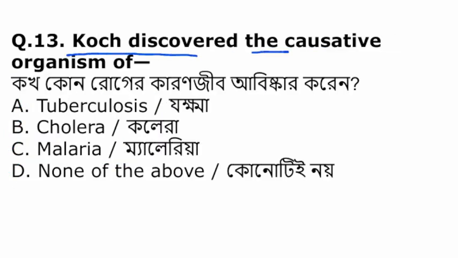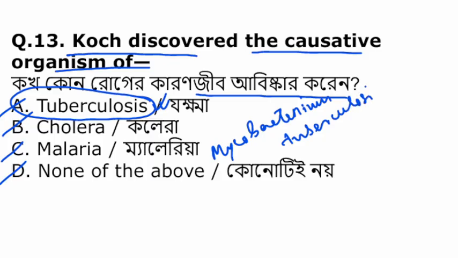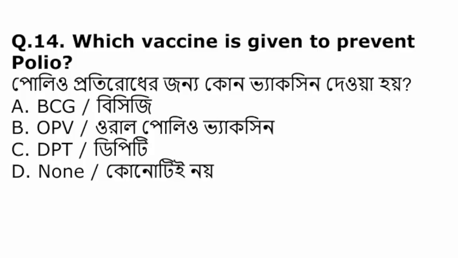Koch discovered the causative organism of: tuberculosis, cholera, malaria, or none of the above. Koch basically discovered the causative organism of tuberculosis, that is Mycobacterium tuberculosis. This is the causative organism of tuberculosis.